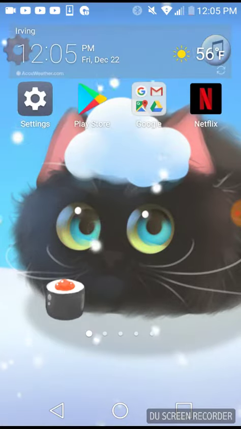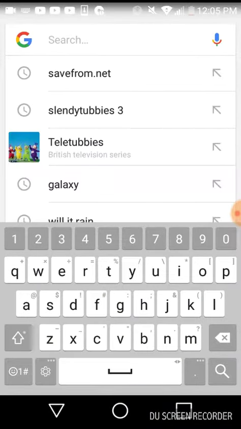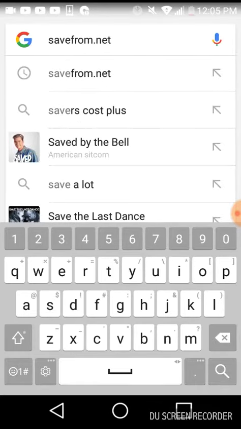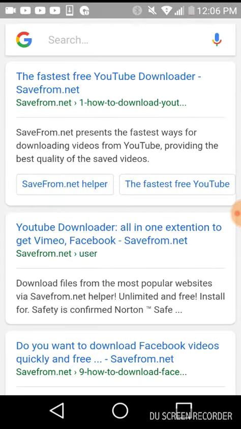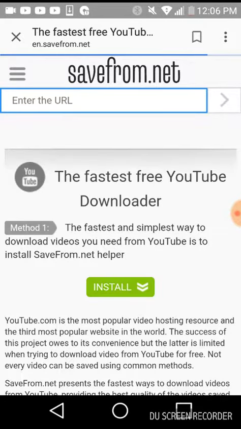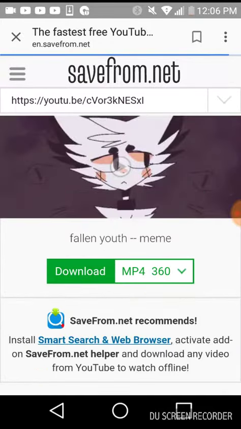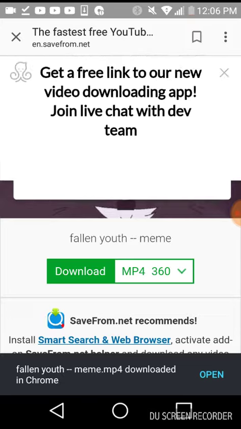Then you go to Google, wherever Google is, and then you go to this website called savefrom.net, and then it'll bring you to this page, or if it doesn't bring you to a page, click the first one. You paste the link right there. Then it gives you the video, and you click download. And then it would download.